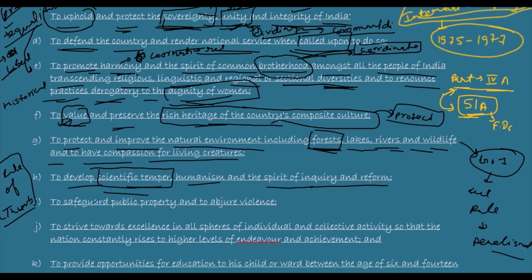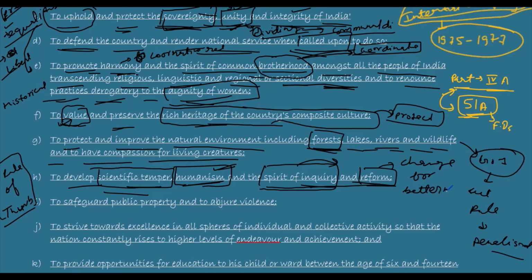It is the duty of humanity as well. So, as humans, we should have humanism, humanity, kindness, and the spirit of inquiry and reform. That what is happening wrong, we should have a spirit to inquire into that thing. Okay, and try to reform. Reform means to change something for the better, to have some changes for the betterment of society or of others. Okay, so we should try to do this.